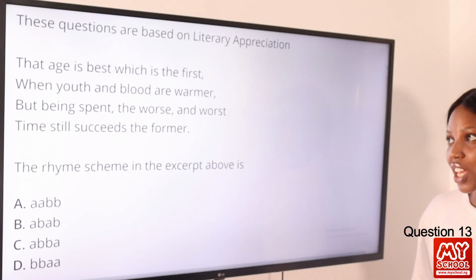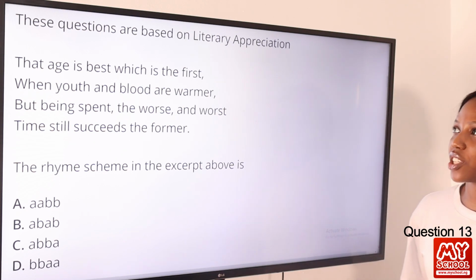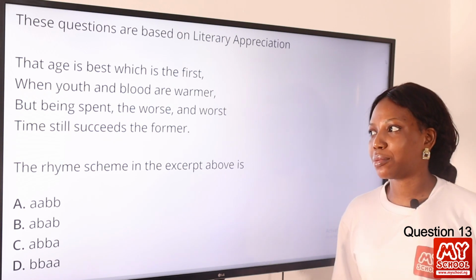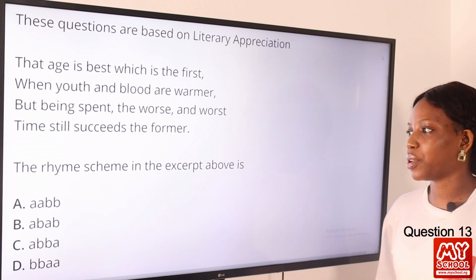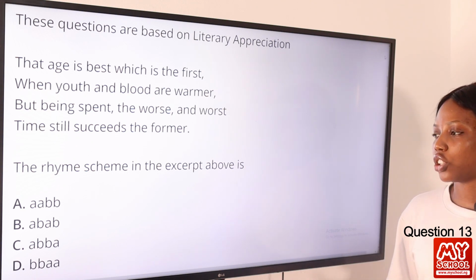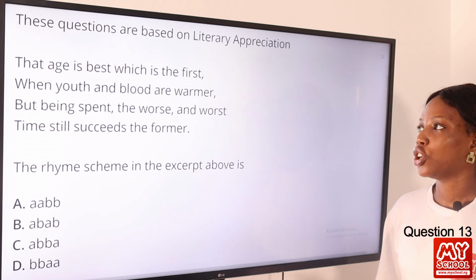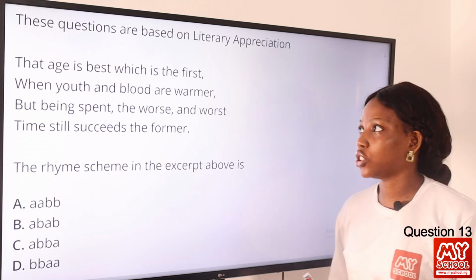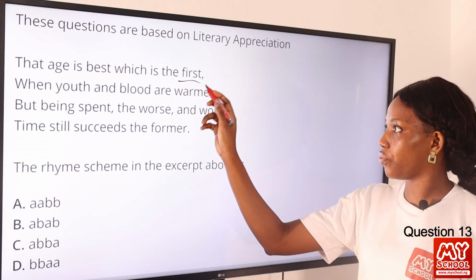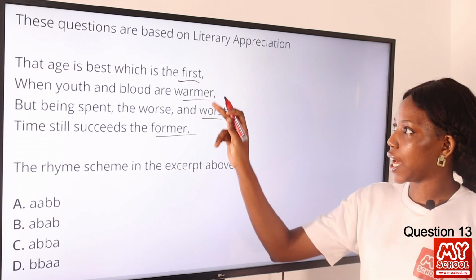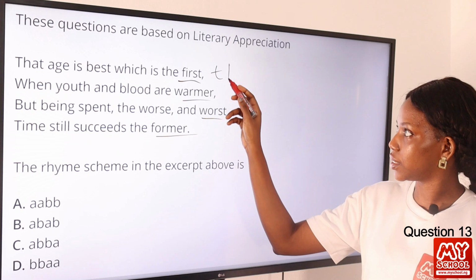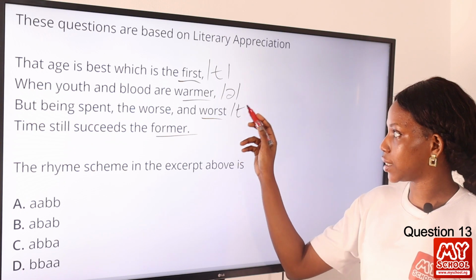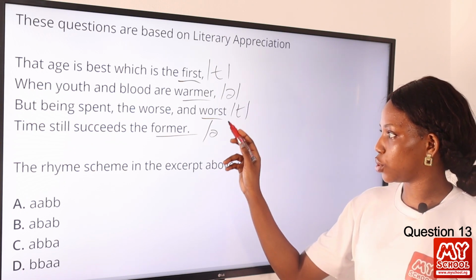Question 13. That age is best, which is the first, when youth and blood are warmer, but being spent, the worse and worst times still succeed the former. The rhyming scheme in the excerpt above is dash. To find the rhyme scheme, you pay attention to the last sound of each line. This is the last word of each line, and the last sound here is the schwa sound. The last is the same, and the last also is the schwa sound.